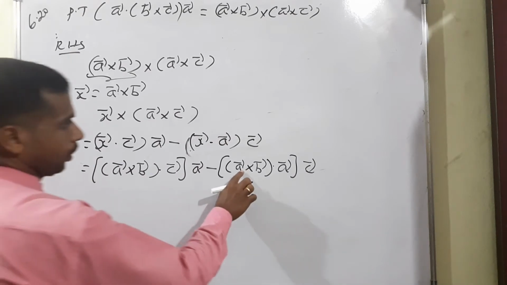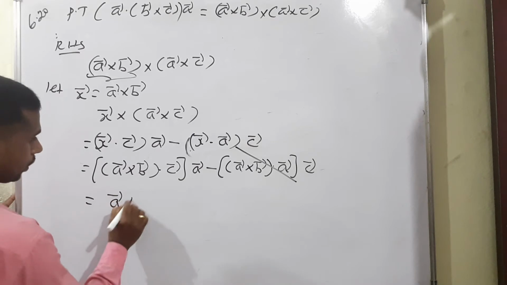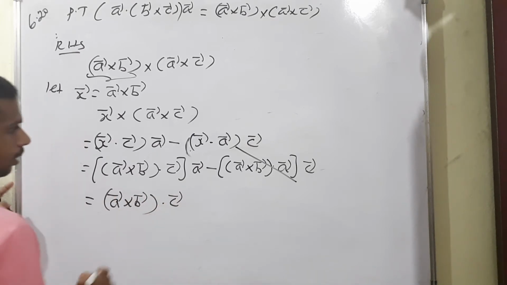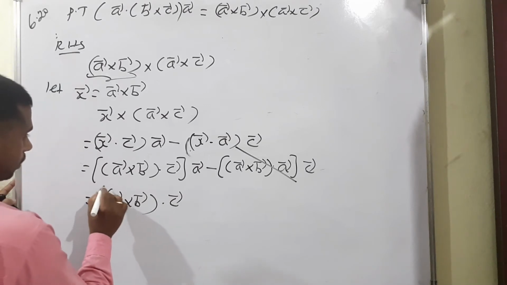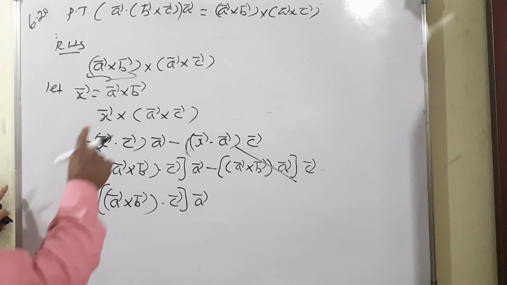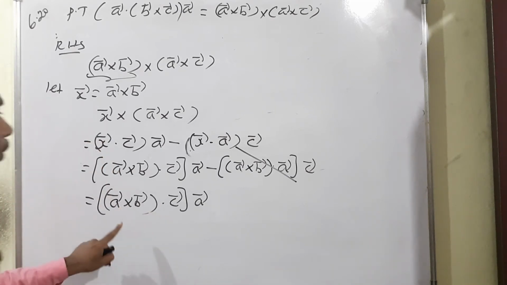Now this is the same. A vector dot A vector term we can cancel. So the remaining term is A vector cross B vector dot C vector into A vector, isn't it? So, into A vector. Look at that. A vector cross B vector we already know.